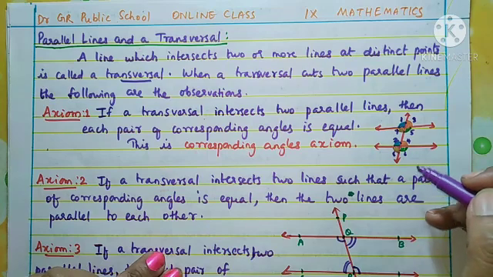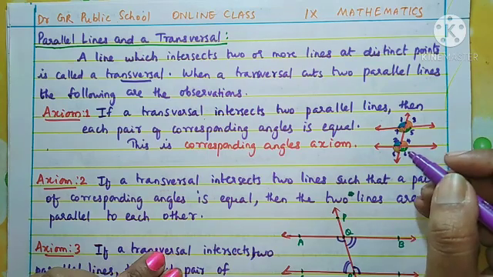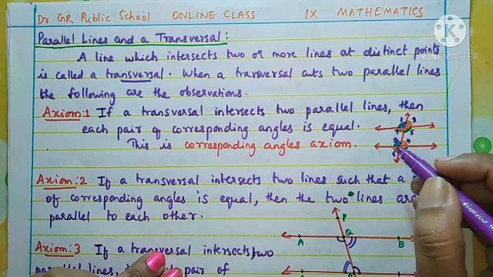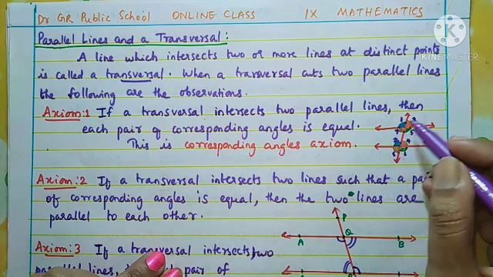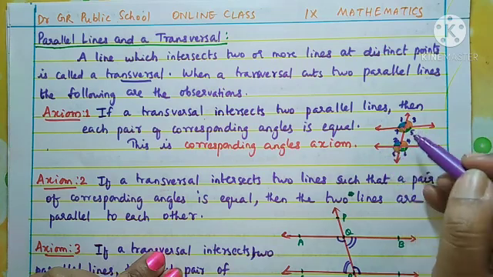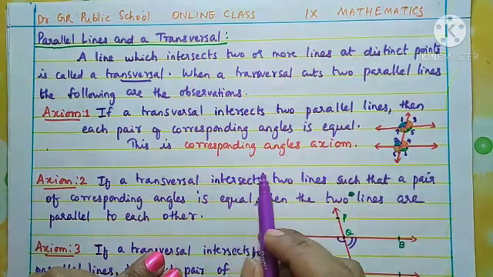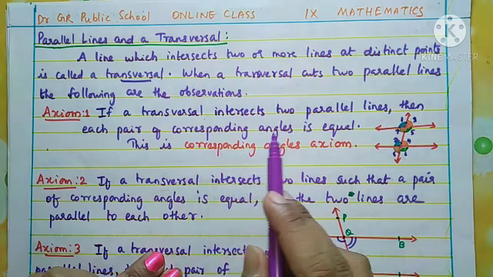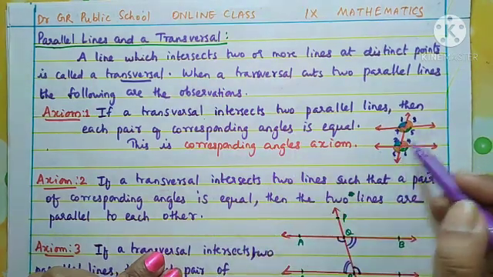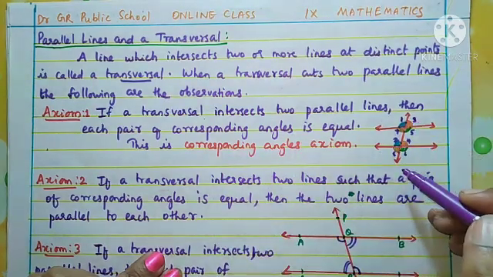Okay, so you have learned clearly from the introduction video how the corresponding angles are formed. There are a total of 8 pairs of corresponding angles, and this axiom is the corresponding angles axiom. The corresponding angles are equal in two parallel lines when they are cut by a transversal.